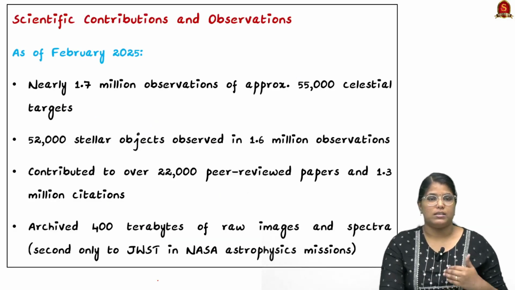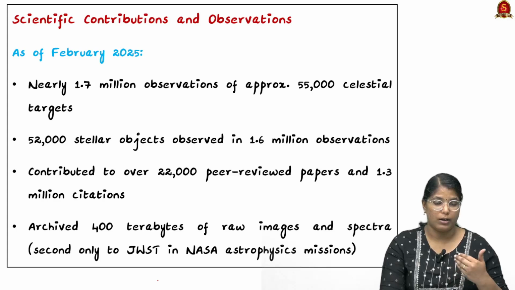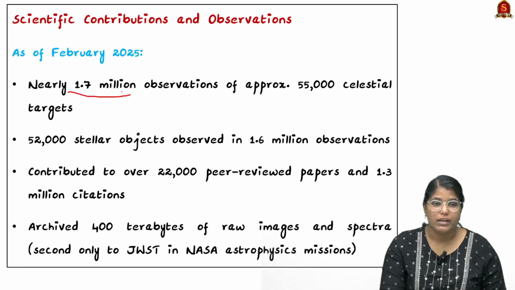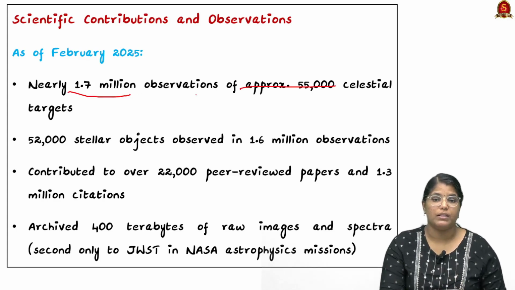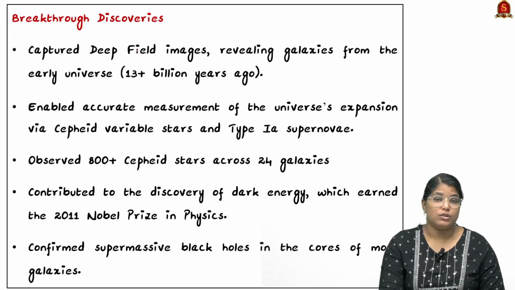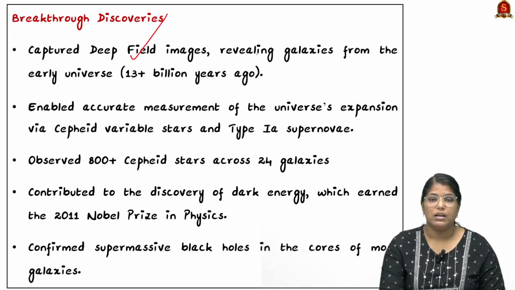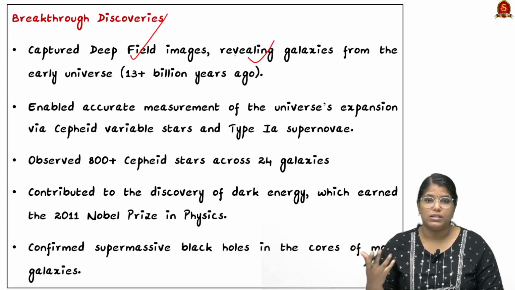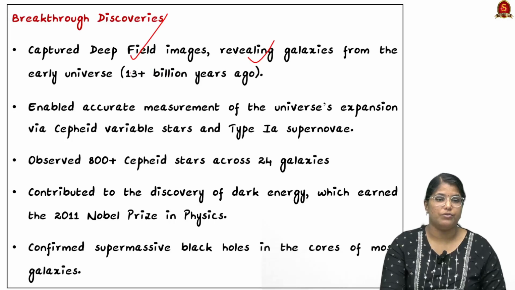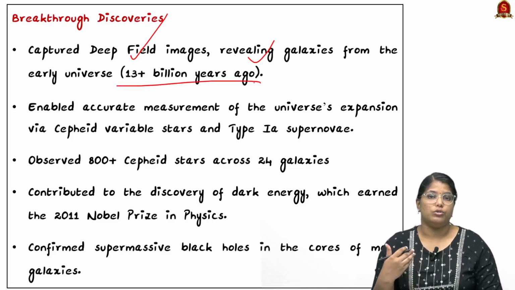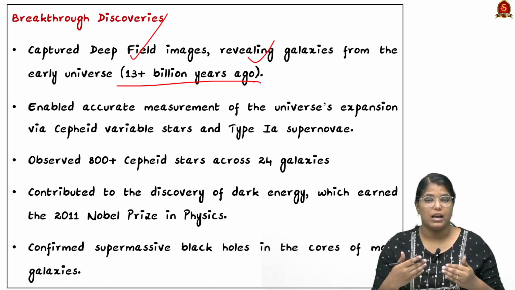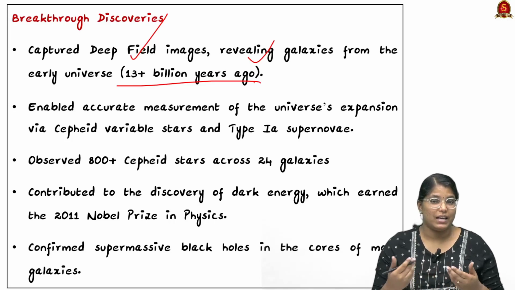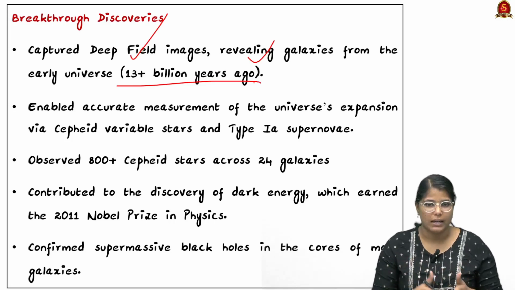Now moving on, let us quickly go through certain important historic observations made by this particular telescope. See, it has observed literally 1.7 million observations of approximately 55,000 celestial targets, and it is known to capture deep field images, revealing galaxies from the early universe, which have the oldest age. For example, it has observed galaxies from 13 plus billion years ago. So that kind of aged universe has been identified by this telescope. So using this, the age of the universe has even been identified.